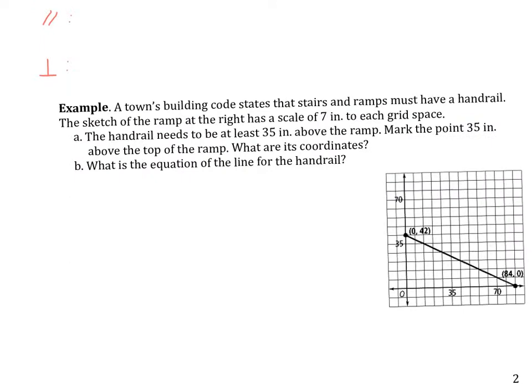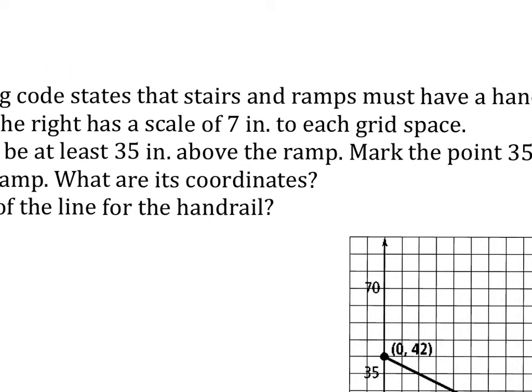So now looking at an application here, we have a town's building code that states that stairs and ramps must have a handrail, and a sketch of the ramp. So this is the ramp down here, and it has a scale of 7 inches per grid unit. So the handrail needs to be at least 35 inches above the ramp. So using this scale, 7 inches per unit, we need to get 35 inches above.